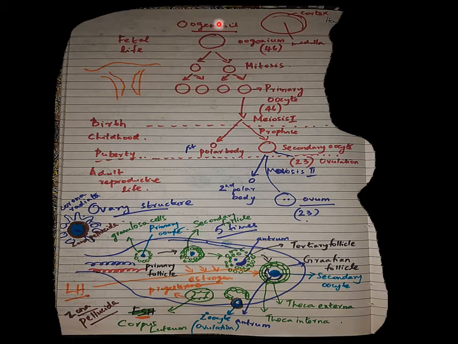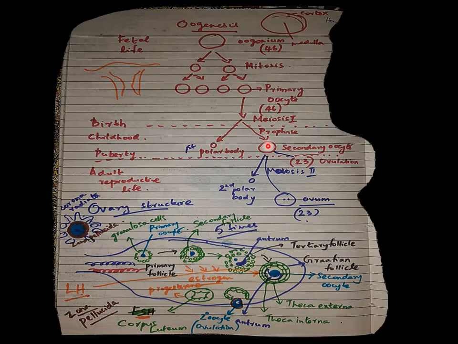Here we can see the schematic diagram of oogenesis. Oogonia, which are diploid, undergo mitosis to form primary oocytes. The primary oocytes undergo meiosis 1, but it is not completed. It is arrested at the prophase stage. So at birth, in the fetal ovary, there are only primary oocytes. Then after childhood, when the girl attains puberty, meiosis 1 gets completed, leading to the formation of the secondary oocyte and the first polar body.